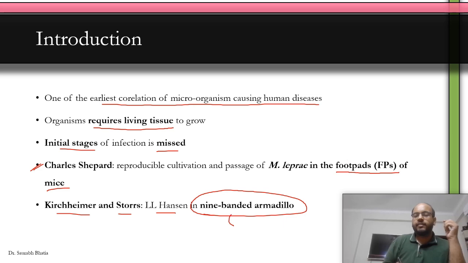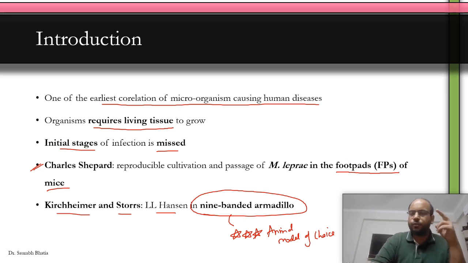And after that, we have been using the nine-banded armadillo as the animal model of choice to study leprosy infection. Okay, so three scientists: Charles Shepard for mice, and Kirchheimer and Storrs for the nine-banded armadillo. Clear? Let's move forward.